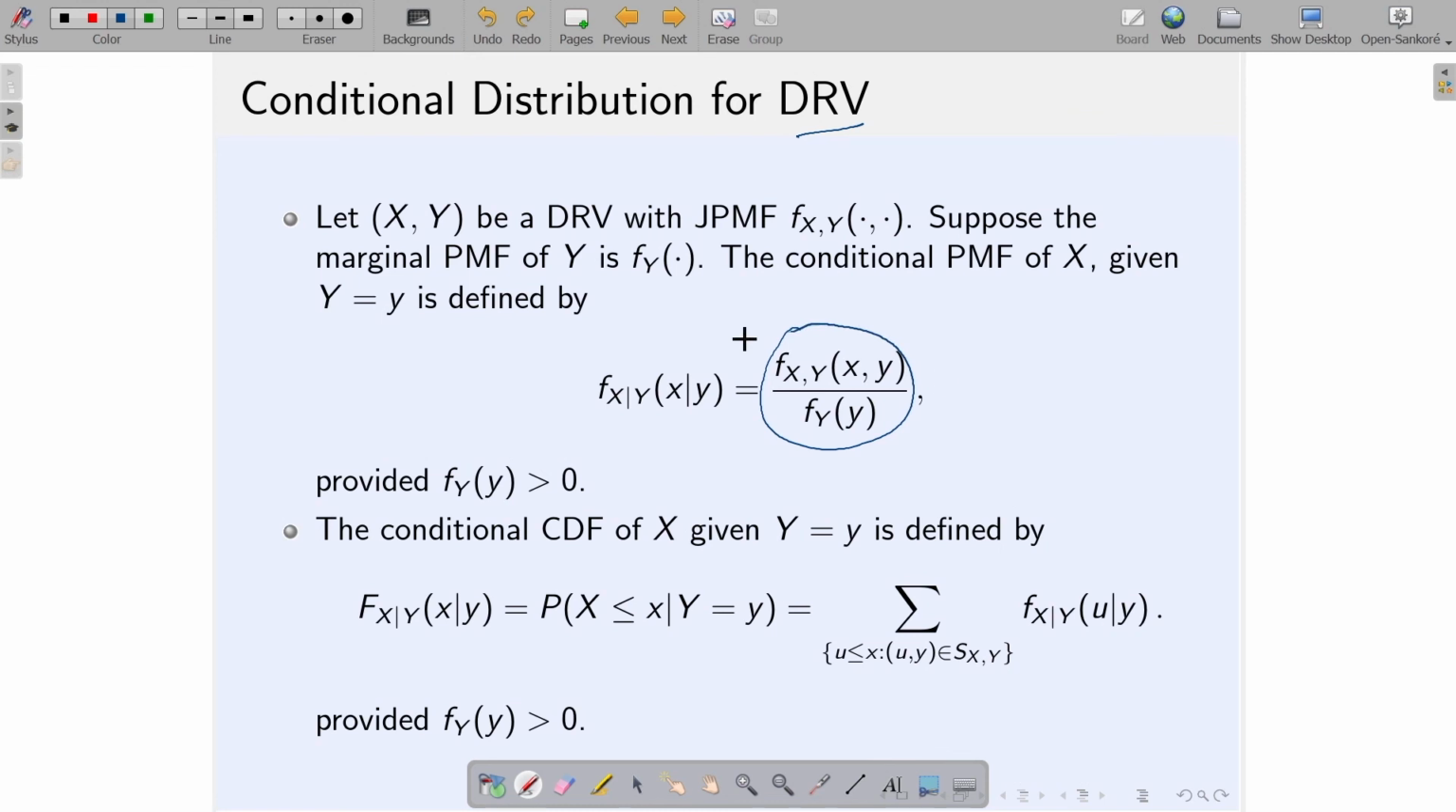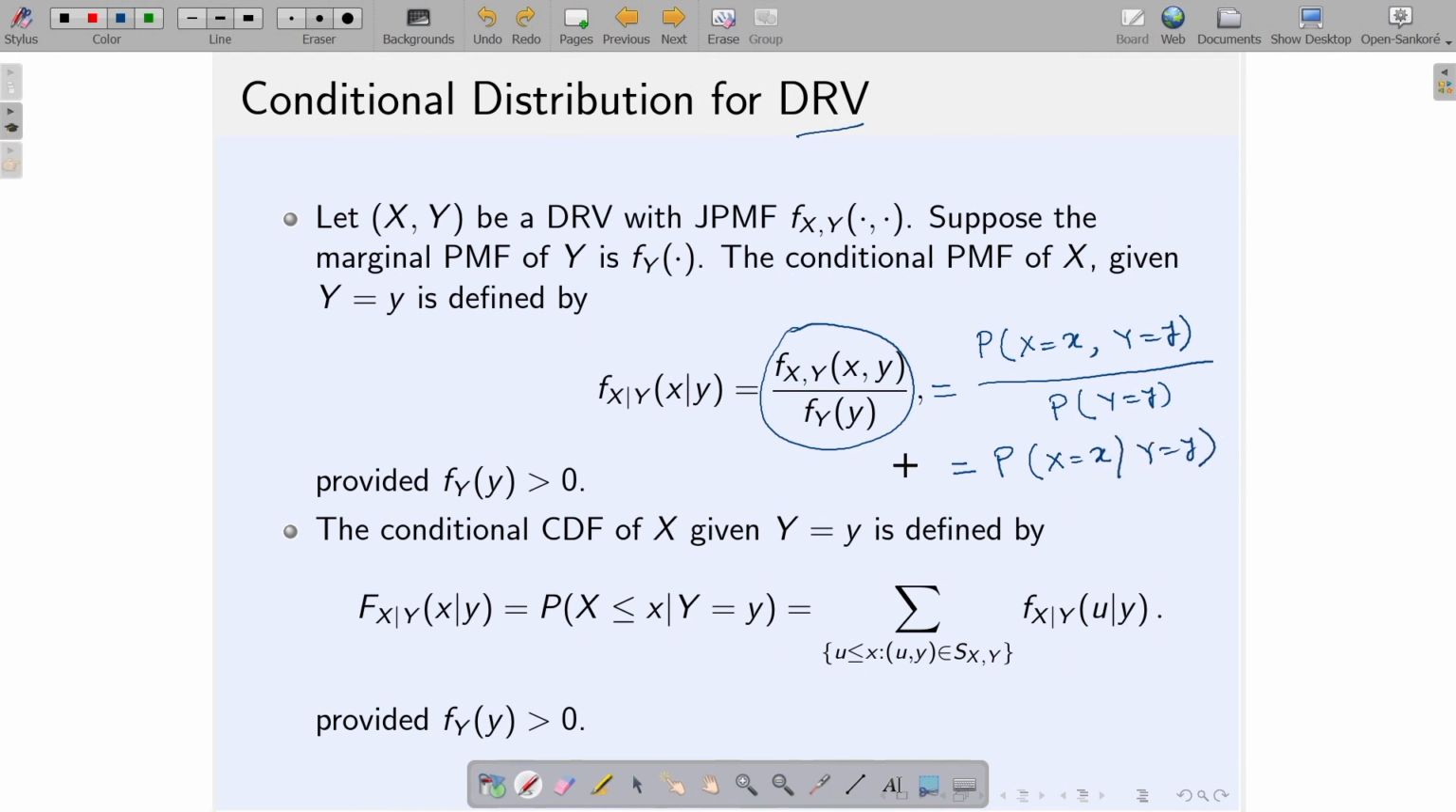If you see, from the definition of joint probability mass function, the numerator is nothing but the probability that X equals x and Y equals y, divided by the probability that Y equals y. The denominator is the probability that Y equals y. That is directly from the definition of joint PMF and the marginal PMF. So, this particular quantity is nothing but this conditional probability, the probability that X equals x given Y equals y.